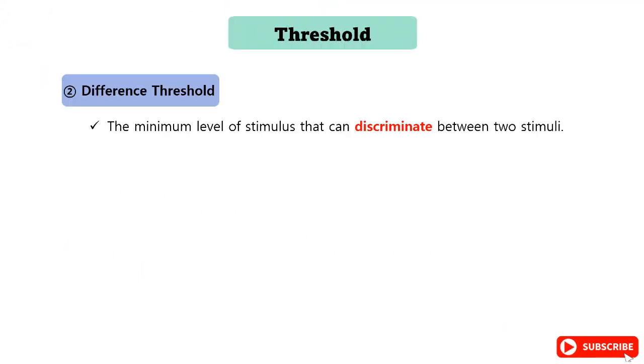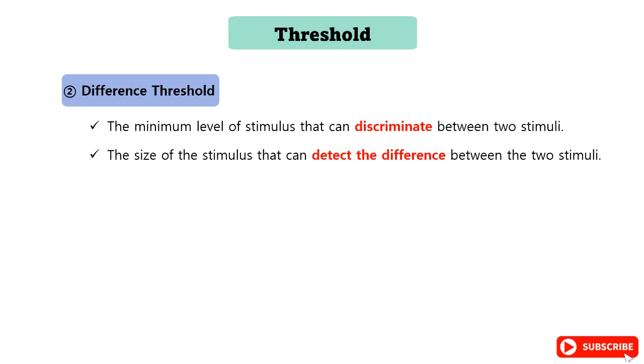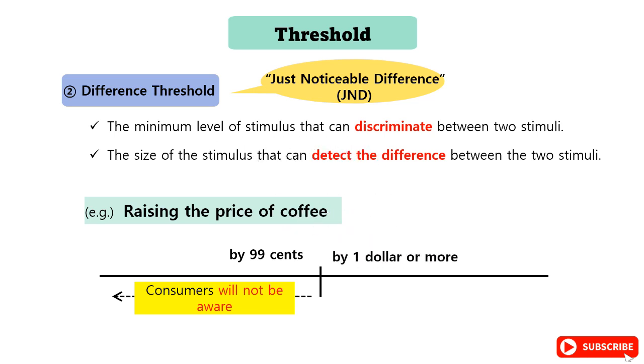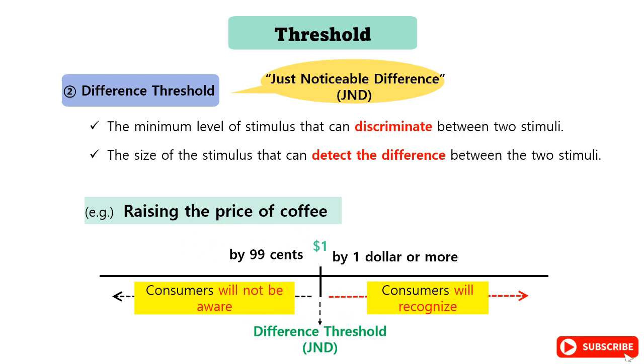Difference threshold, on the other hand, refers to the minimum level of stimulus that can discriminate between 2 stimuli. In other words, the difference threshold refers to the size of the stimulus that can detect the difference between the 2 stimuli. In this sense, it is also called just noticeable difference, abbreviated as JND. For example, if a cafe raises the price of coffee by 99 cents, consumers will not be aware of it, but if the cafe raises the price by $1, consumers will recognize it. Therefore, the difference threshold, or the just noticeable difference, JND, will be $1.